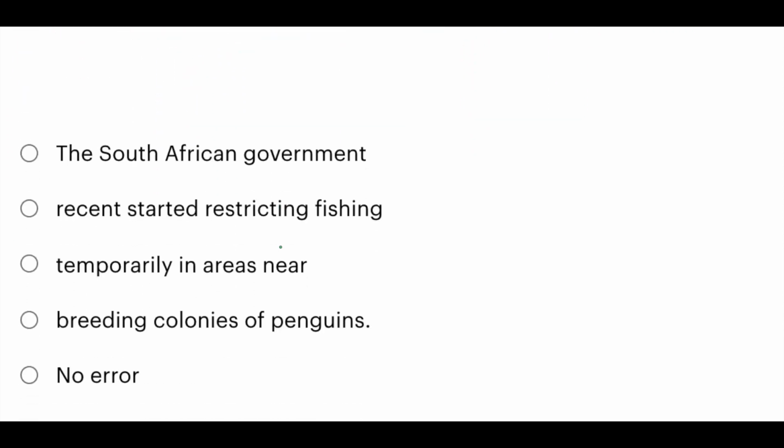Next question. The South African government recently started restricting fishing temporarily in areas near breeding colonies of penguin. Started. This is a verb.